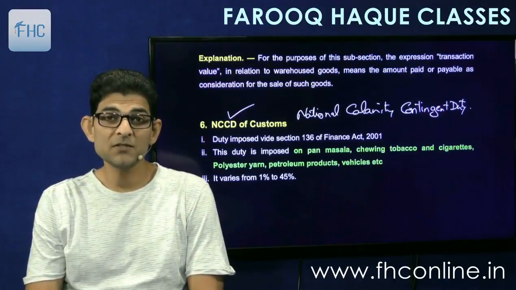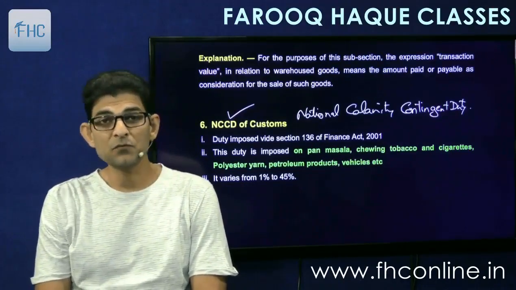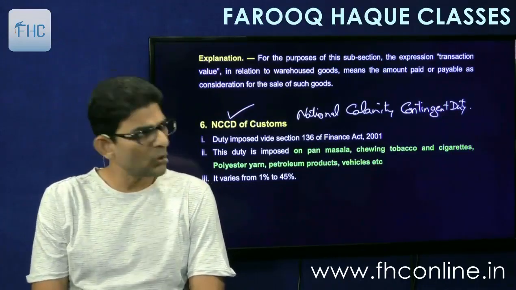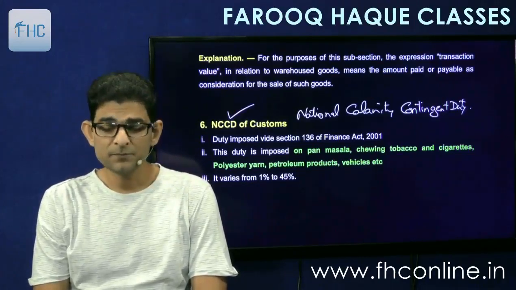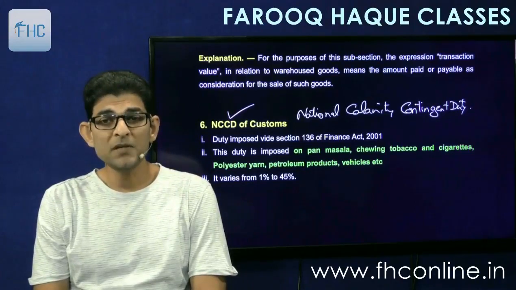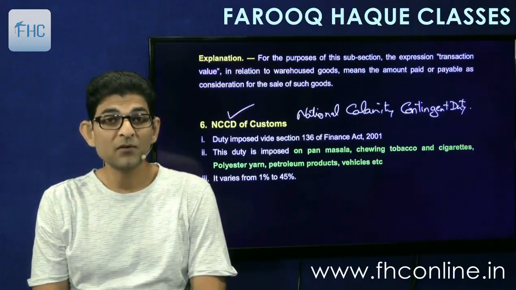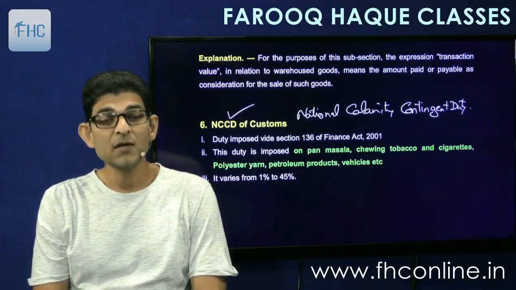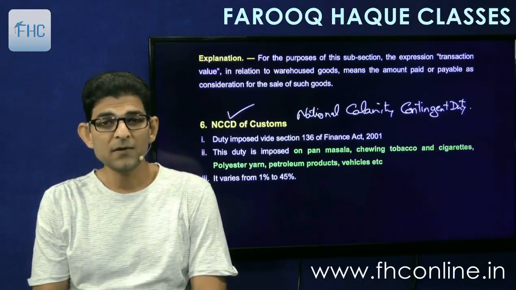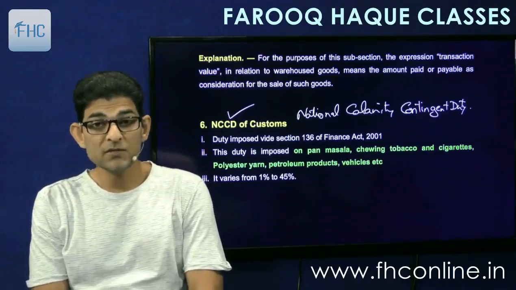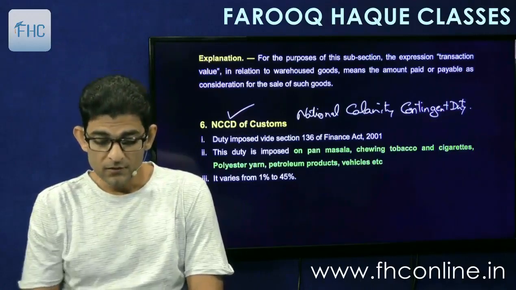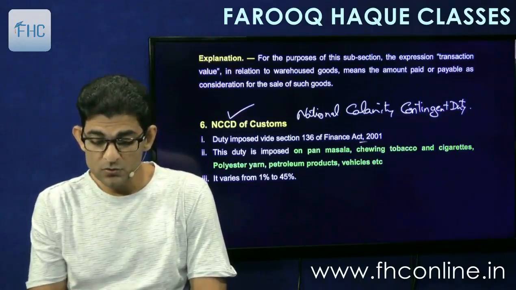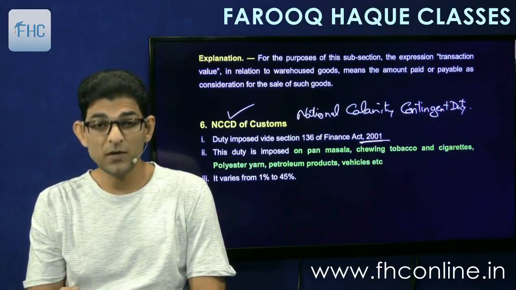There are a lot of calamities that occur here and there: flood, typhoon, hurricane, volcano. Volcano? No, we don't see volcano in India, but earthquakes and this and that. So government needs funds now to provide relief in such cases. So for that purpose they have set up this fund and they have charged this duty called National Calamity Contingent Duty. This was originally imposed in 2001 after the Gujarat earthquake.